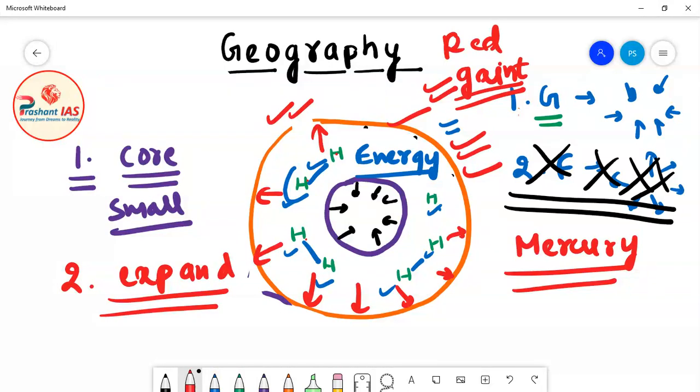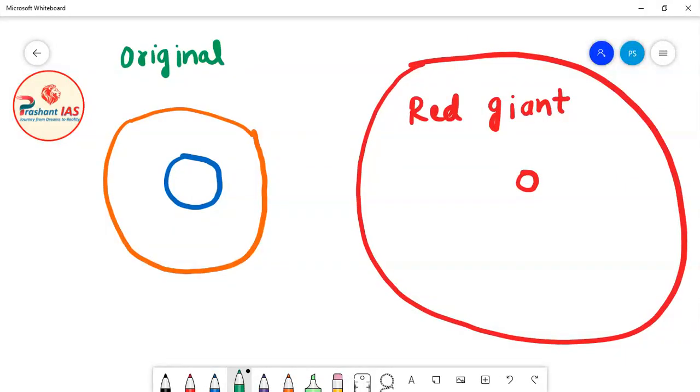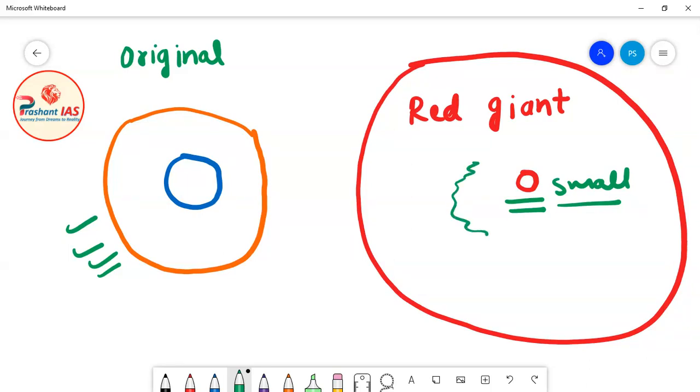For example, friends, you can see a diagram on this screen. If this is the original size of our sun, you can see that the core is big enough. In the red giant stage, the core will become very, very small. Why? Because there is no nuclear fusion reaction taking place in the core to counter the effect of gravity. So gravitational force will compress the core. But in the outer shell of the star, nuclear fusion reaction is still taking place.